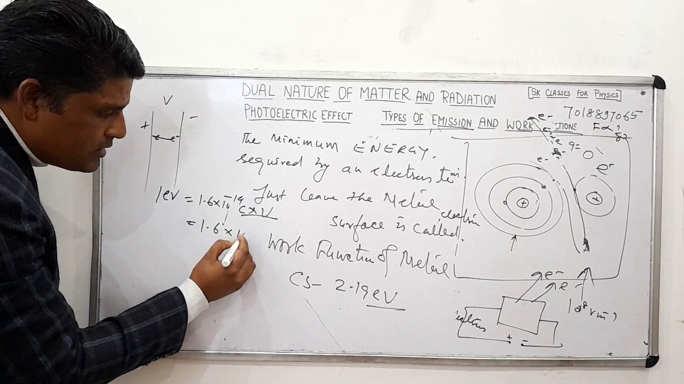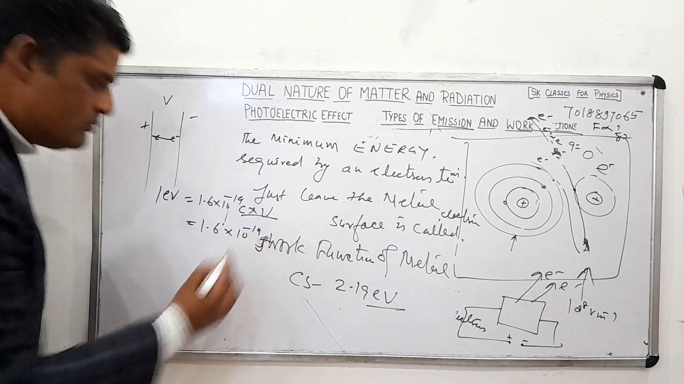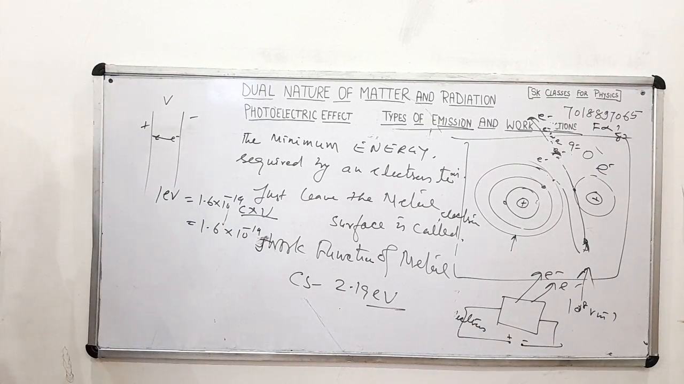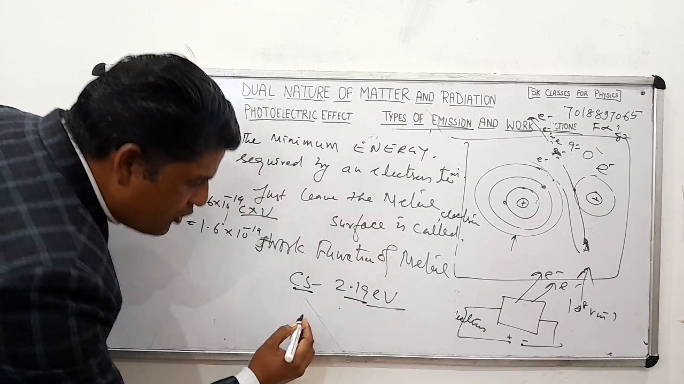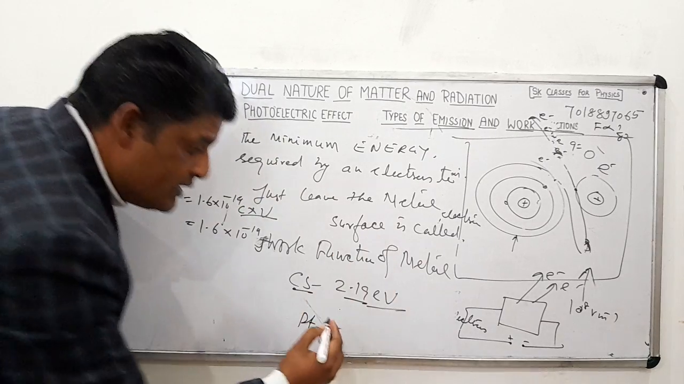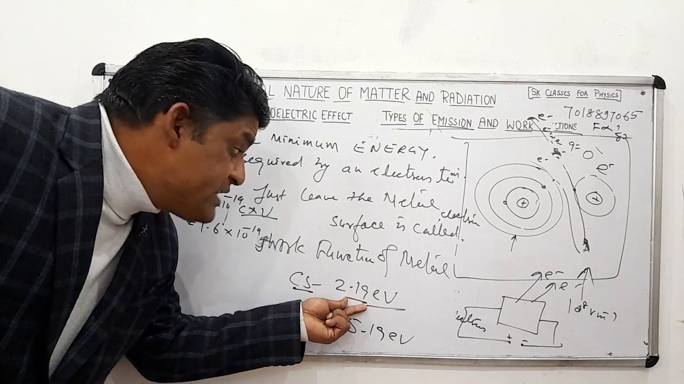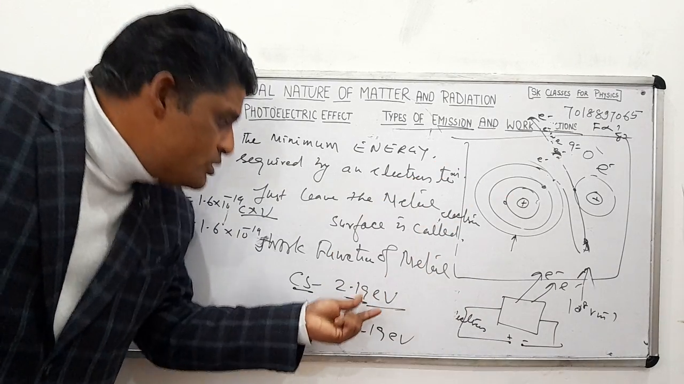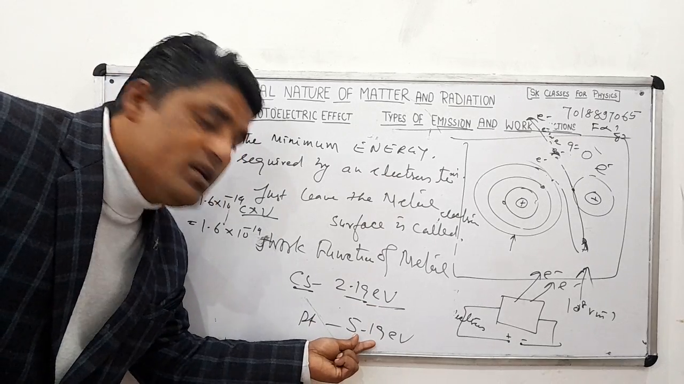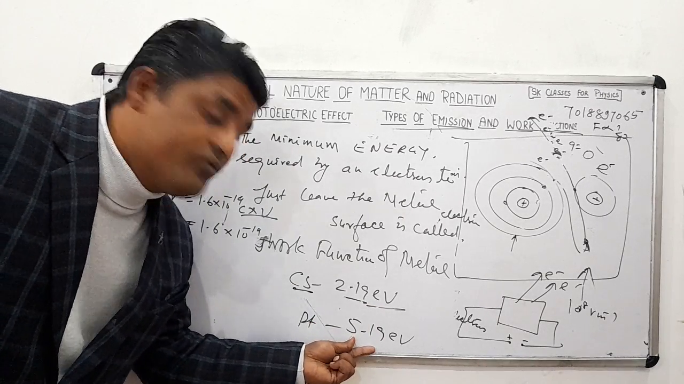So 1 electron volt is equal to how much joule? It is 1.6 times 10 power minus 19 joule. That is 1 electron volt. So cesium's work function is about 2.1. If we talk about platinum, its work function is very high, that is 5 point something electron volt. See, if we release an electron from cesium, we have to apply small energy, we have to do small work. But in the case of platinum, the electron will not come outside easily. We have to apply very high energy because its work function is more.